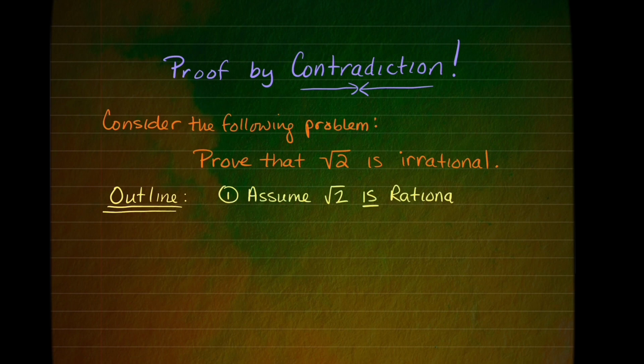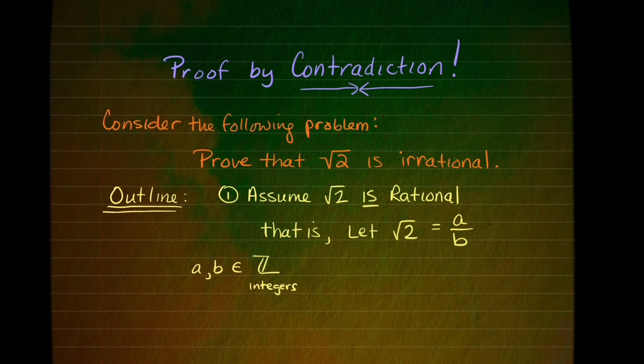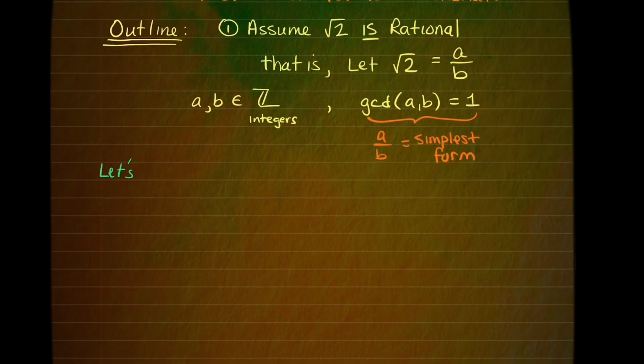First, we will assume that the square root of 2 is rational. That is, we're going to let the square root of 2 equal a fraction, a ratio of integers. We'll also require that the greatest common divisor of a and b is equal to 1, so that the ratio a over b is in simplest form. Now, based on this assumption, let's see what this implies.